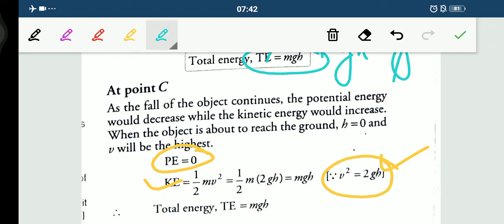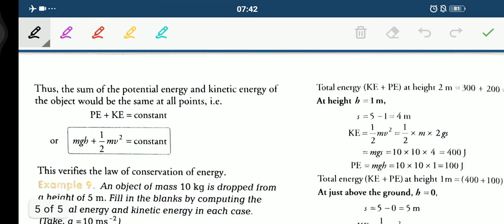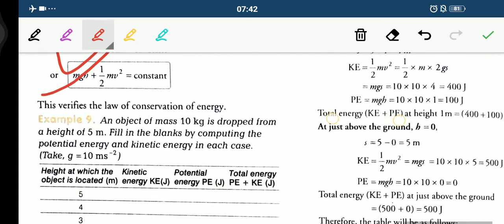Now children, your kinetic energy becomes mgh, potential energy becomes 0. So what will be the total energy? mgh plus 0 gives you mgh. So remember this thing, the sum of the potential energy and kinetic energy of the object would be the same at all points. So they will remain constant.